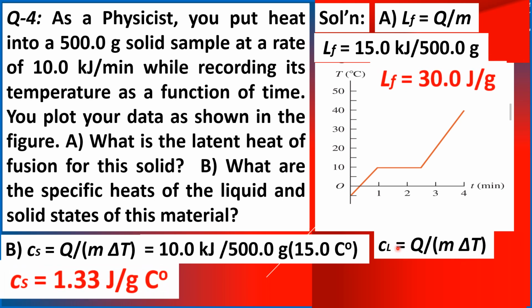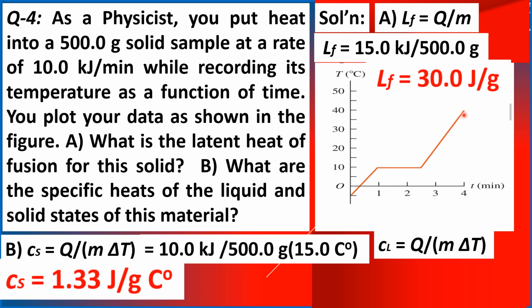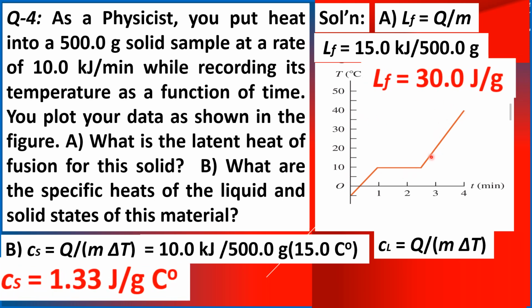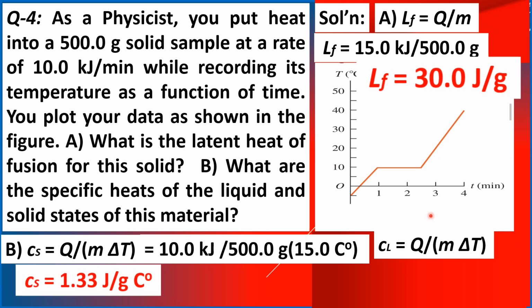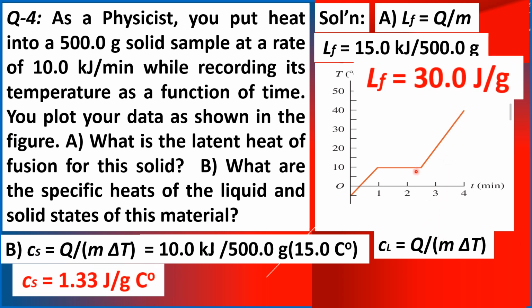But this time, we're looking at the third graph line. The third graph line suggests that from 10 degrees Celsius to 40 degrees Celsius, this material is already in its liquid form. So how much heat has been absorbed?